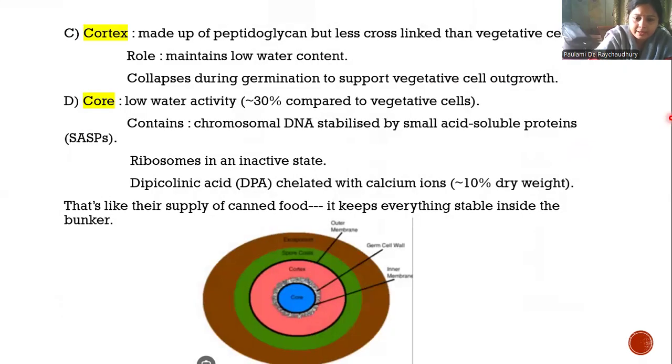See, here is the picture. The brown outermost side, this brown outermost portion, yellow ochre it is basically. This is the exosporium.